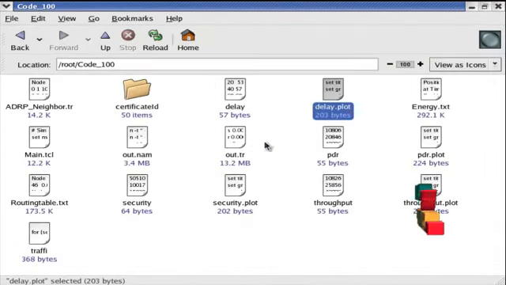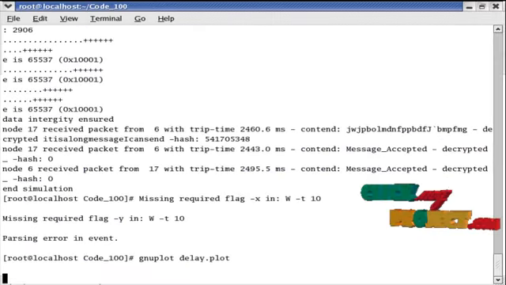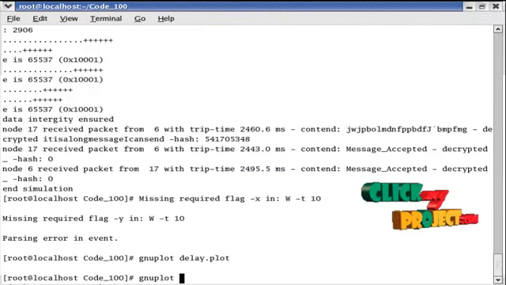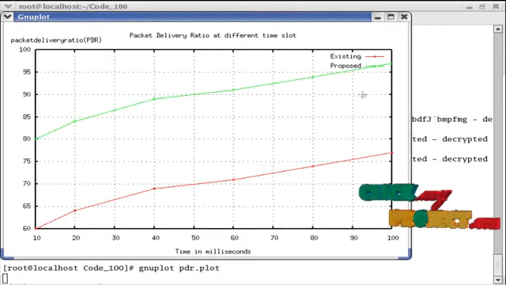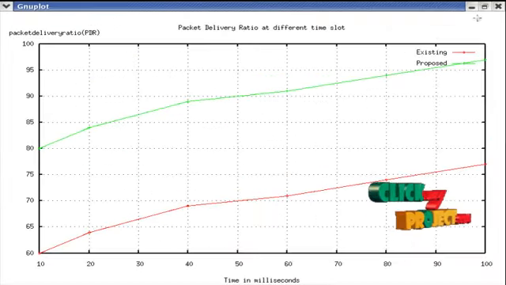Next one is the packet delivery ratio graph. So type gnuplot pdr.plot. This command is used to run our packet delivery ratio graph, plotted as milliseconds versus packet delivery ratio.